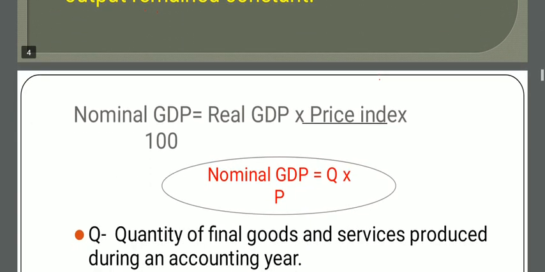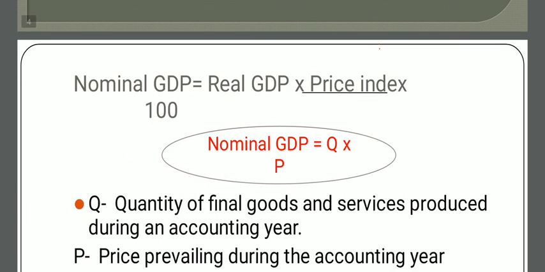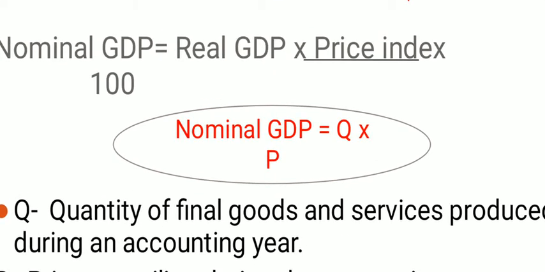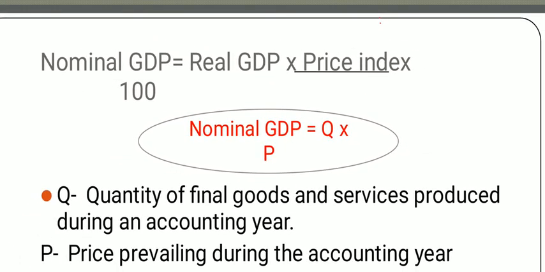So now you will know the formula to calculate the nominal GDP. Here, nominal GDP equals real GDP into price index upon 100. So the exact formula is: real GDP into price index upon 100.